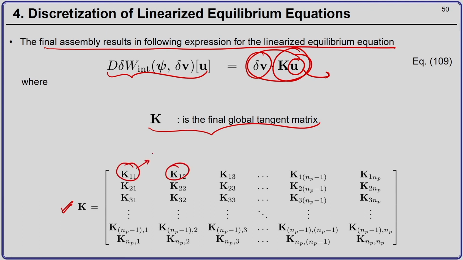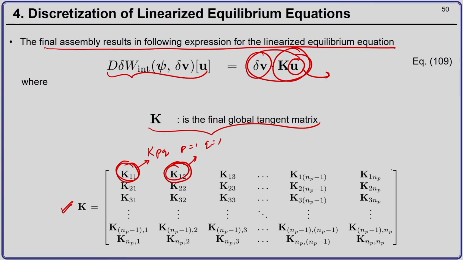Remember we had K P Q. So, here P is 1, Q is 1. K11 means the contribution to the tangent matrix coming from node 1 interacting with itself. K12 means the contribution to the tangent matrix coming to node 1 because of a small change in node 2.